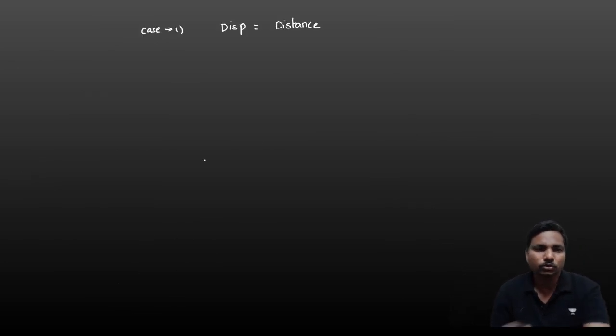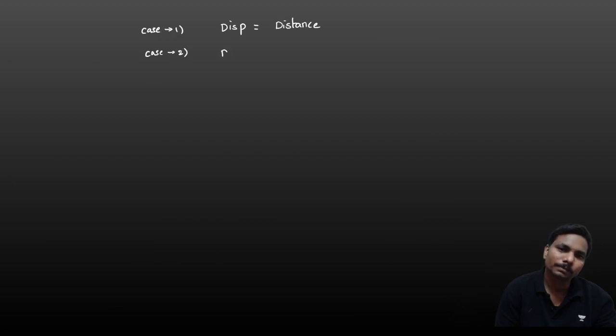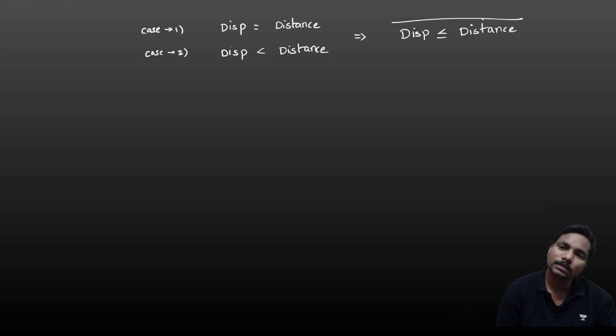In case 2, what did you get? Displacement is less than distance. From these two, we can conclude that displacement is always less than or equal to distance. Correct? Displacement is always less than or equal to distance.